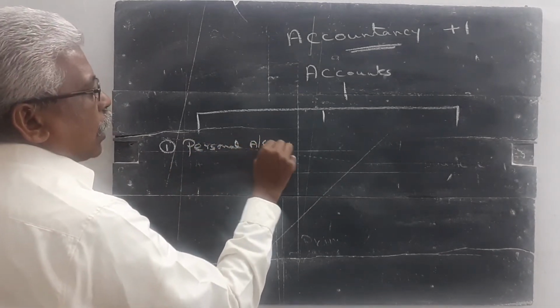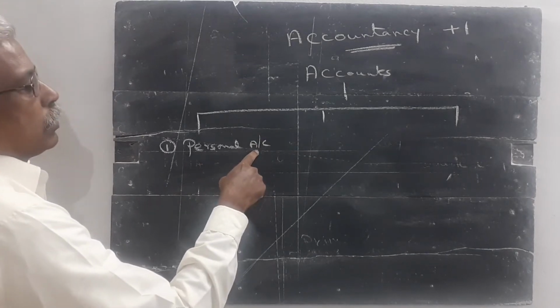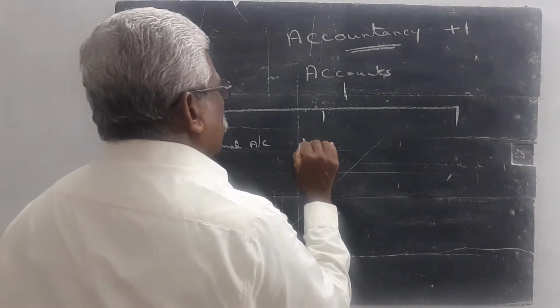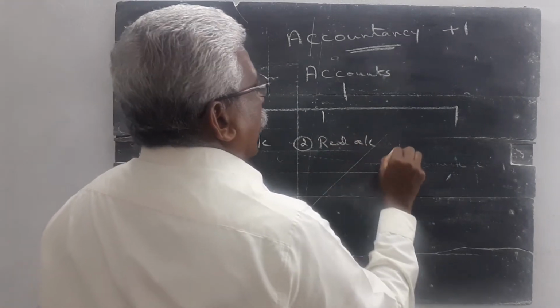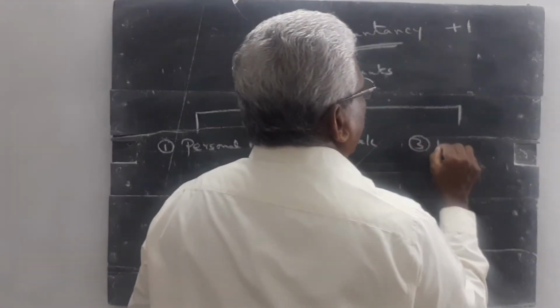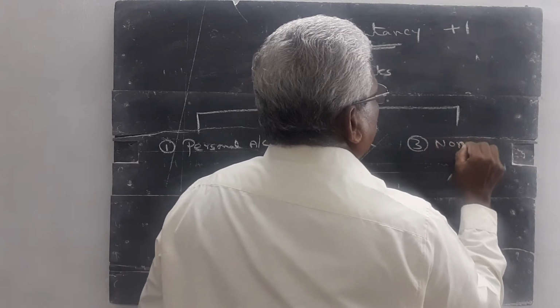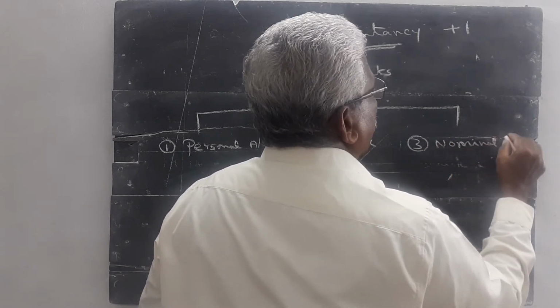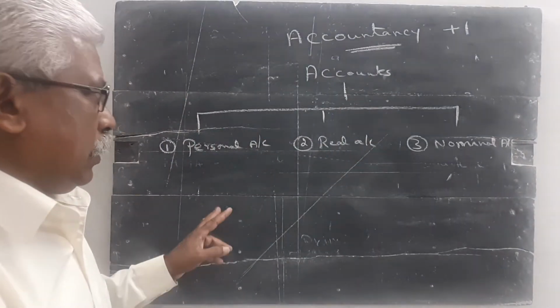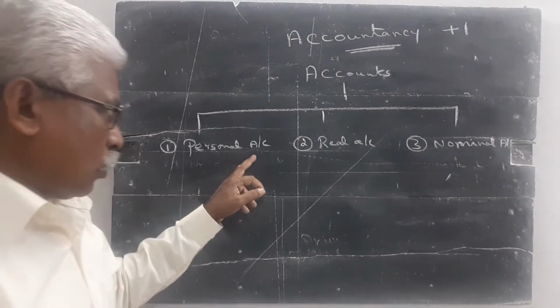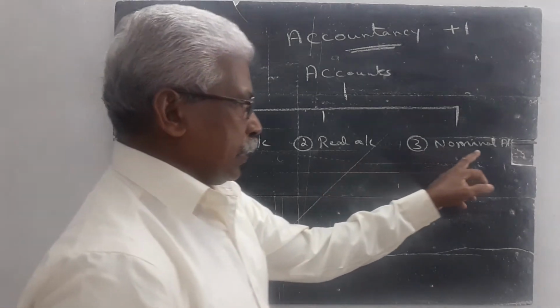A/c is an abbreviation for account. Number two, real account. And number three, nominal account. So the accounts are classified into three. What are they? Personal account, real account, and nominal account.